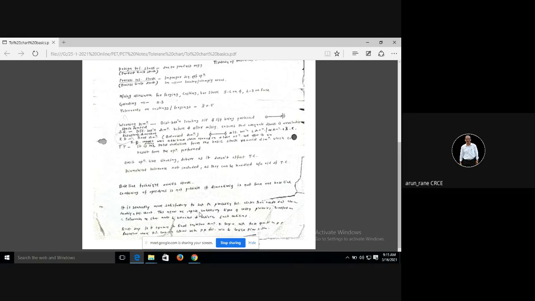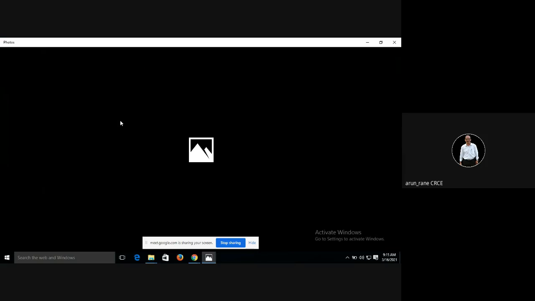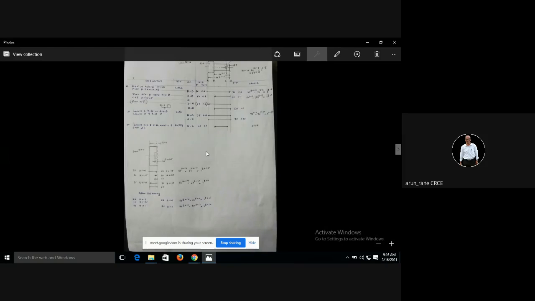Now we'll go for the example. We'll start with a simple example. Knowledge chart.